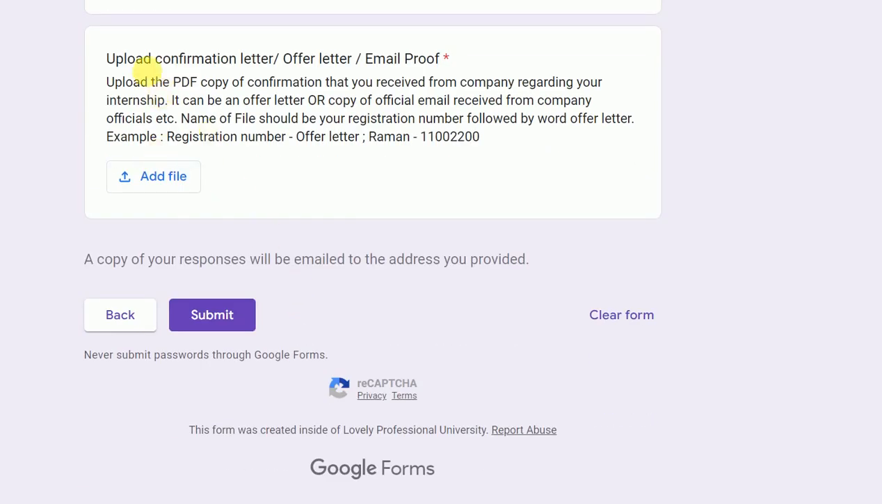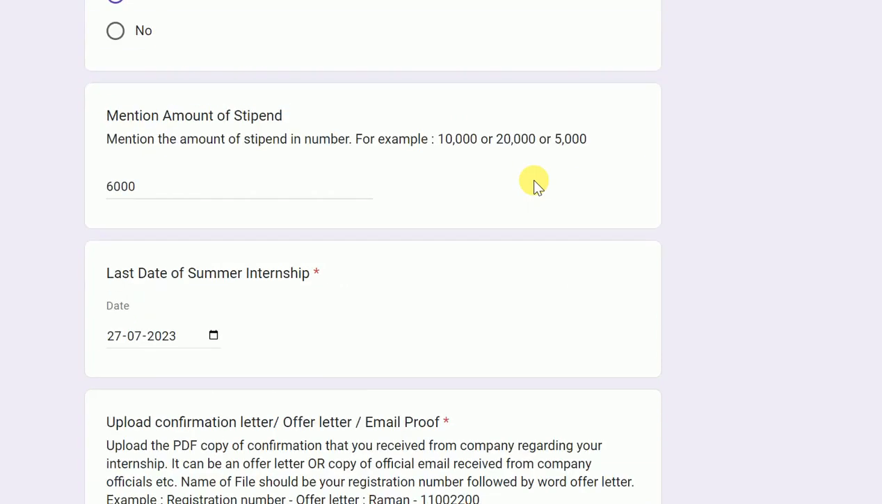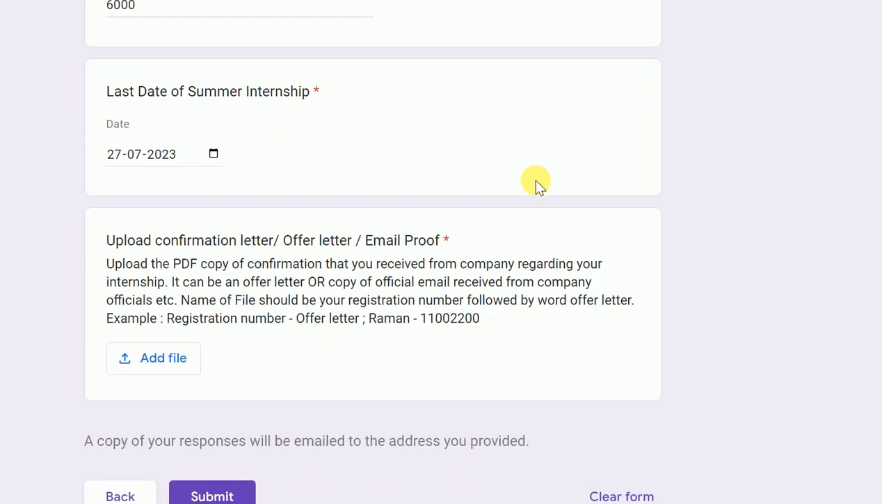Last but not the least, upload the confirmation letter, offer letter, or email proof. If you have arranged your summer internship by yourself, then you already have some proof. The offer letter might be an email you have received from the company officials from the official email ID. Convert it into PDF and upload it. If you are selected through the university, you might have received the offer letter, or the confirmation on the UMS placement portal. In that case, you can upload that confirmation by clicking add over here.